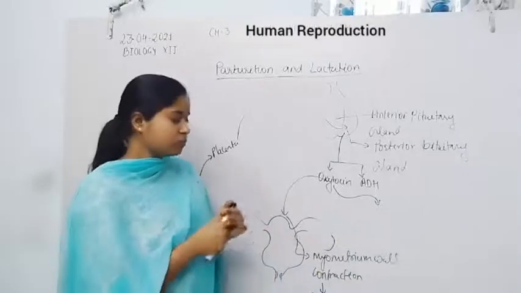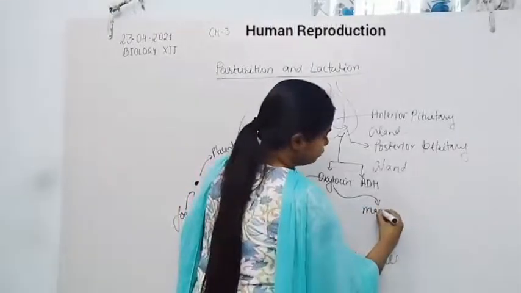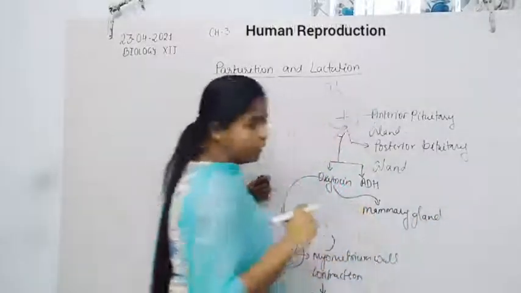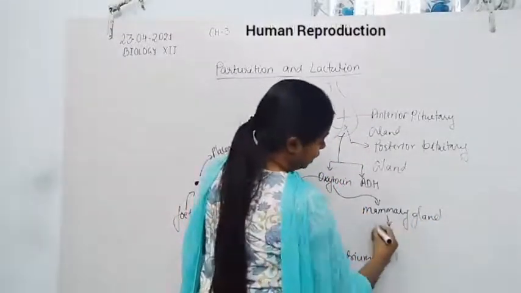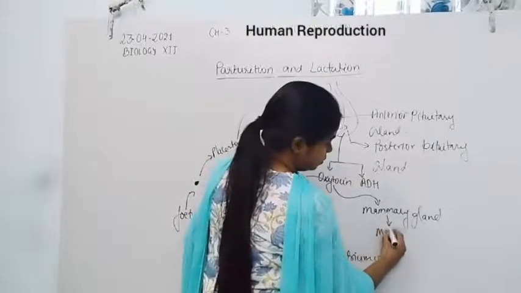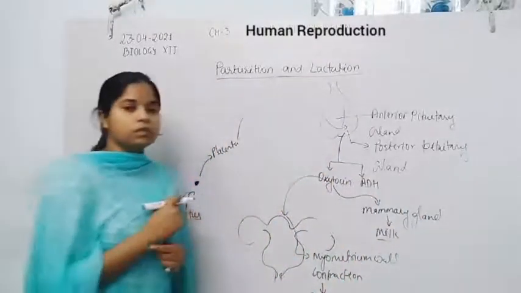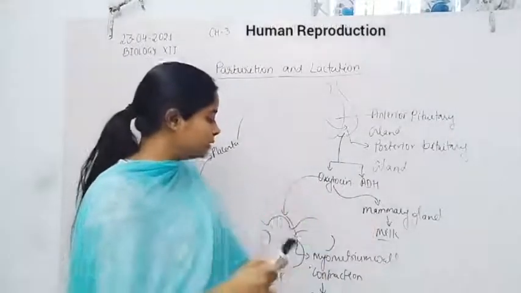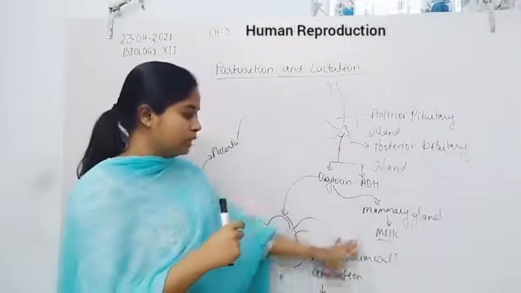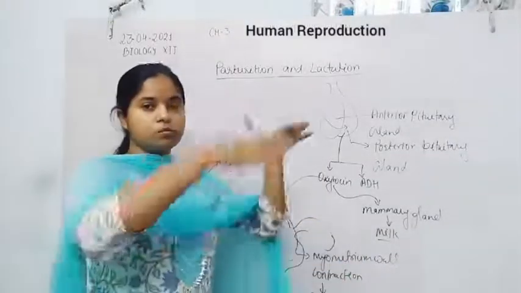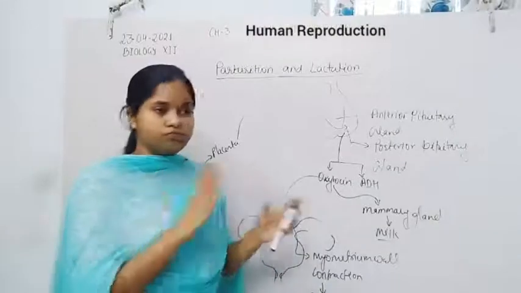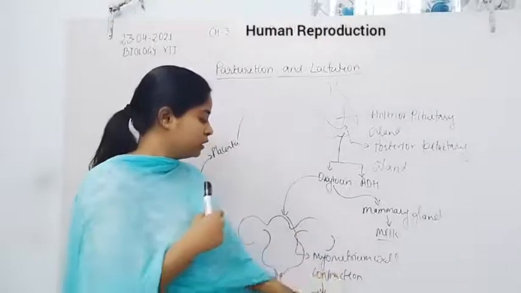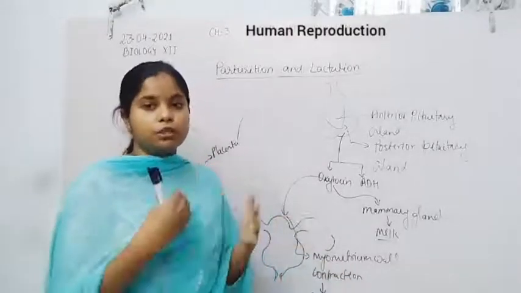So they also stimulate the mammary gland for the secretion of milk. That's why the secretion of milk and delivery both take place together in the female. There is no time difference between the secretion of milk and the expulsion, the parturition, of the baby.